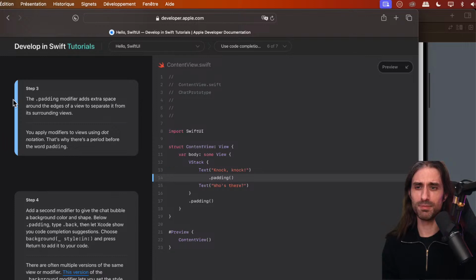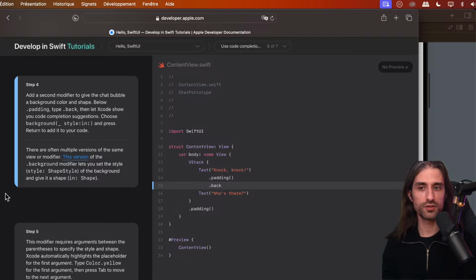So now let's talk about this padding modifier. The padding modifier adds extra space around the edges of a view to separate it from its surrounding views, from a visual point of view. You apply modifiers to views using dot notation, so using this dot right here. That's why there's a period before the word padding, and we say that we call the modifier padding on the text. And basically, by calling the modifier padding on the text, we get a new text, which is a text with padding applied to it. That's a way to understand it. And you can compose modifiers, so you can call one modifier after another.